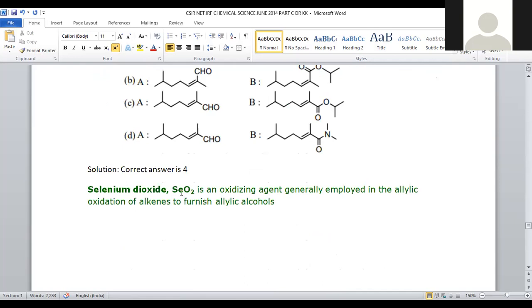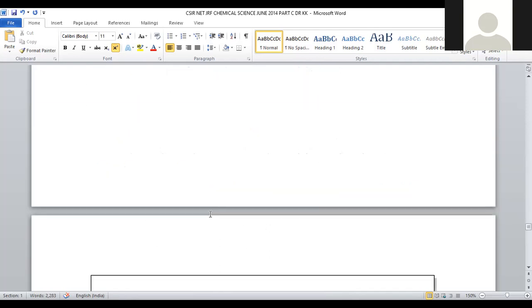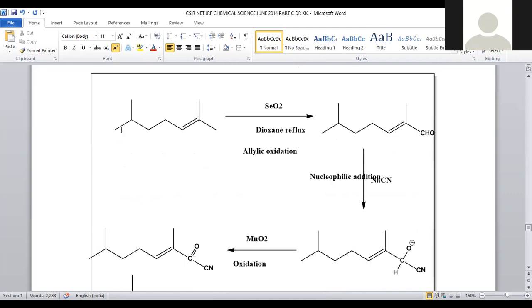Then first, let us discuss selenium dioxide. Selenium dioxide is said to be an oxidizing agent generally employed in allylic oxidation. It is a specific oxidizing agent for the allylic carbon, and the corresponding allylic alcohols get converted into aldehyde compounds. That is the purpose of selenium dioxide. And we are taking this straight chain of 7 carbons with a double bond and 2 methyl side chains. What could be the IUPAC name of the compound?